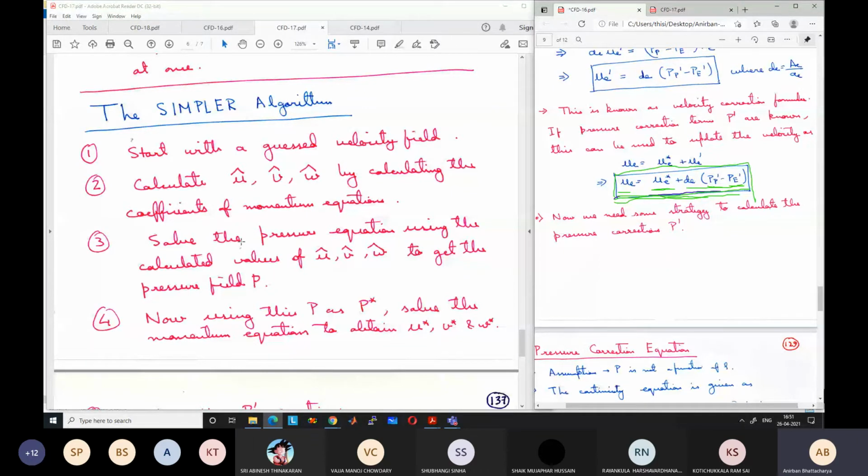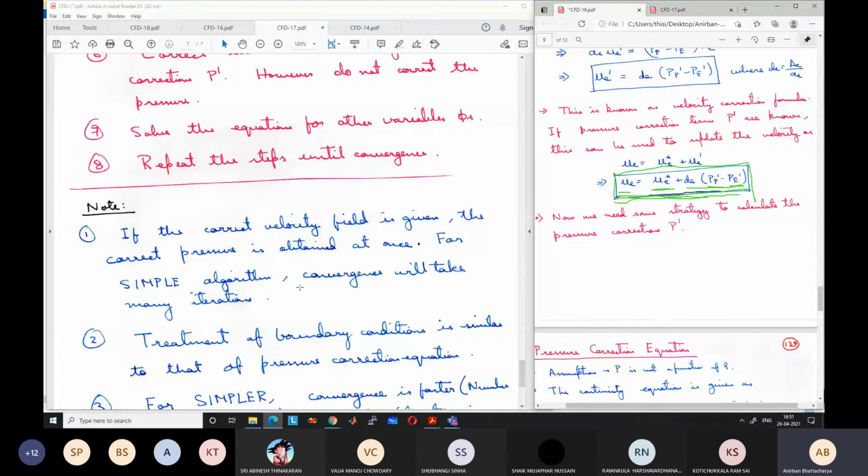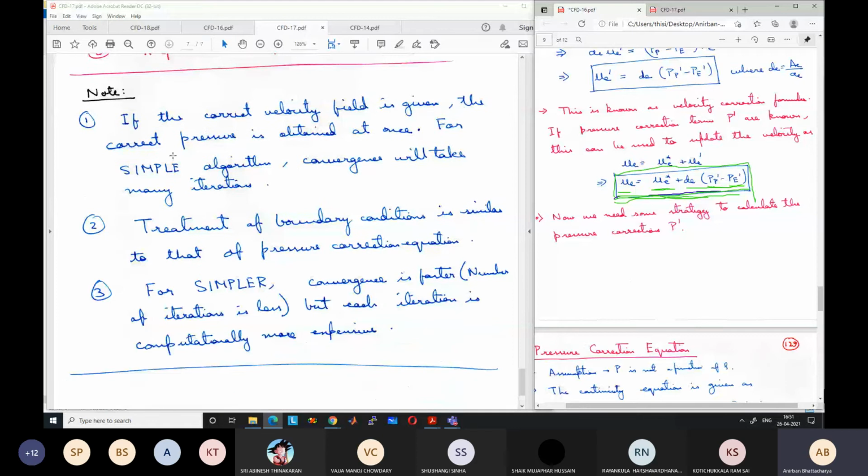So this is the SIMPLER algorithm, and some comments are there. You can read those. If the correct velocity field is given, the correct pressure is obtained at once. For the SIMPLE algorithm, convergence will take many iterations, but in this case, we will take one iteration. Boundary conditions we have not discussed, but it is similar to what is done for pressure correction equations. If the pressure or velocity is given, it can be taken into account. In this course, I have not discussed it. For SIMPLER, convergence is much faster. The number of iterations is less, but each iteration is computationally more expensive.